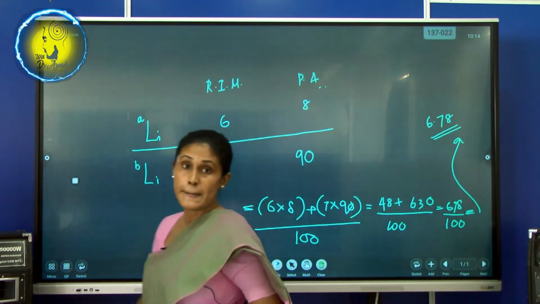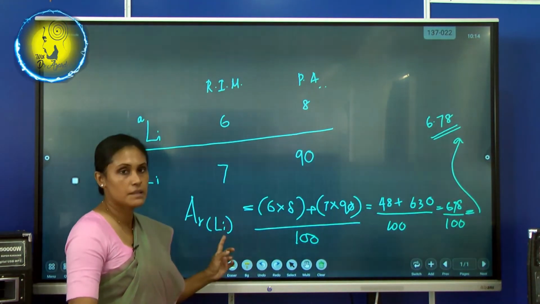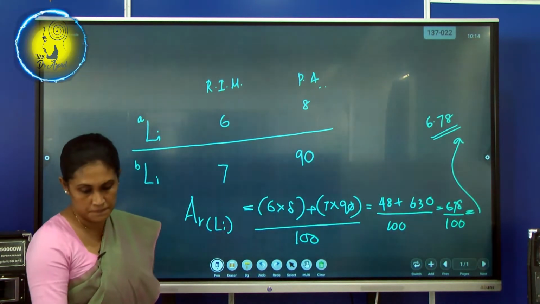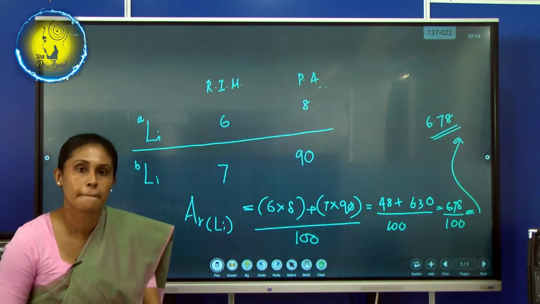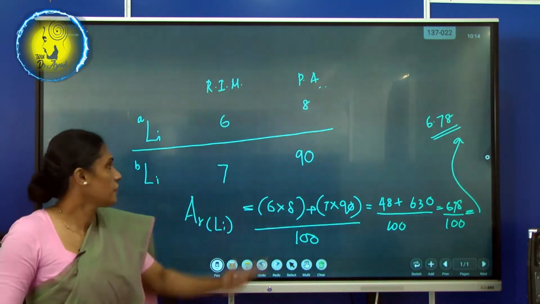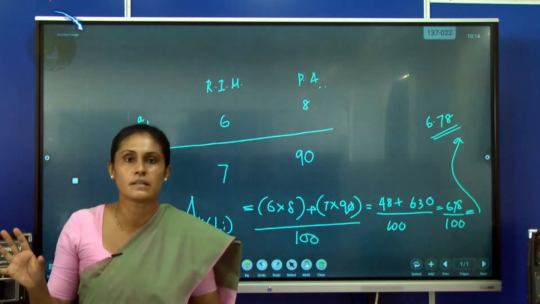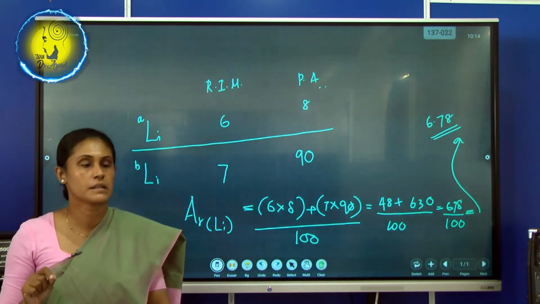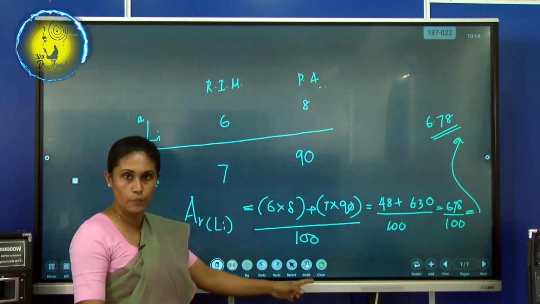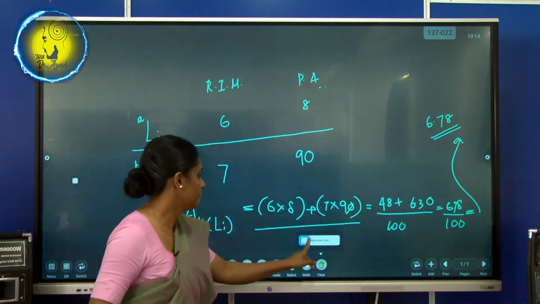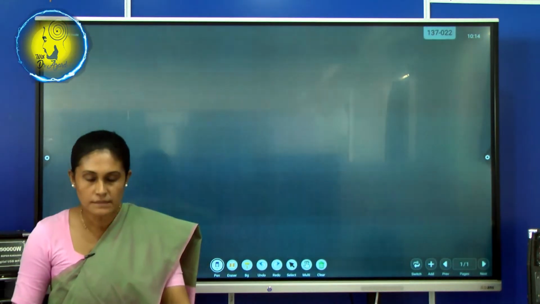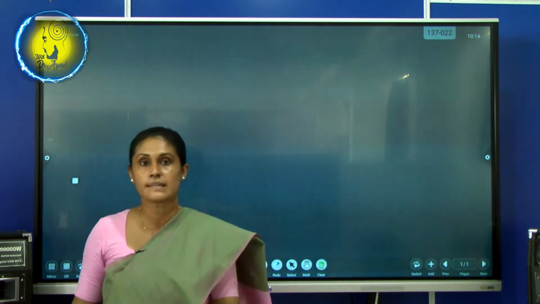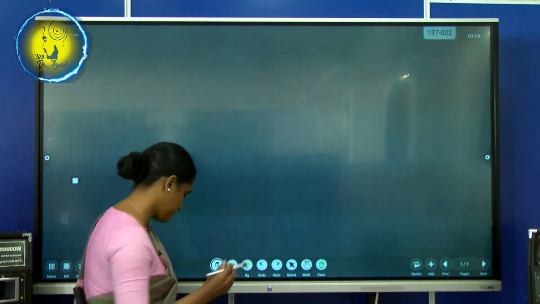What did you find? Relative atomic mass of lithium. Right? Okay. See whether you can understand that. This part, of course, before this you had the theory part, so that should be studied by heart. Right. Then I am going to clean the board. Then I want to explain to you about the mass spectrometer.